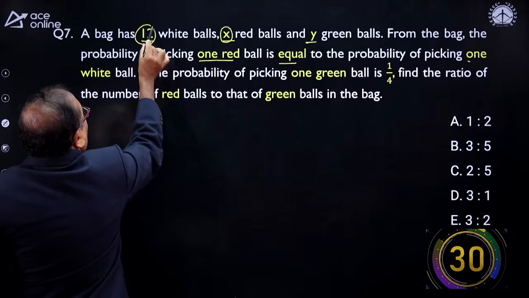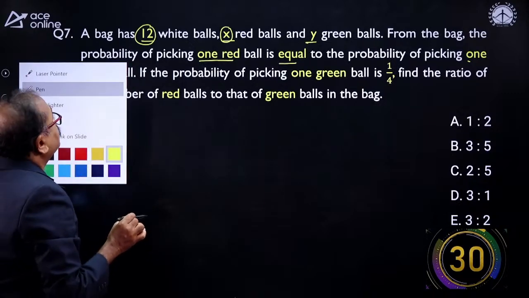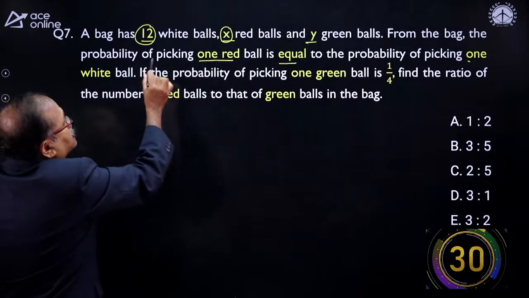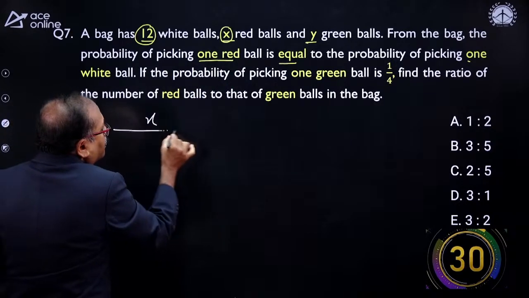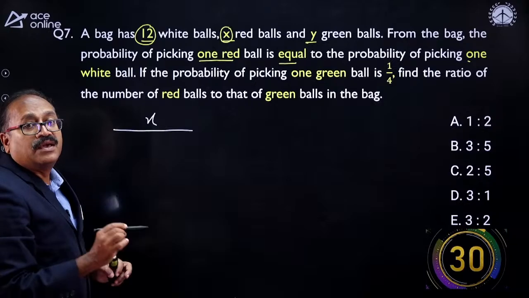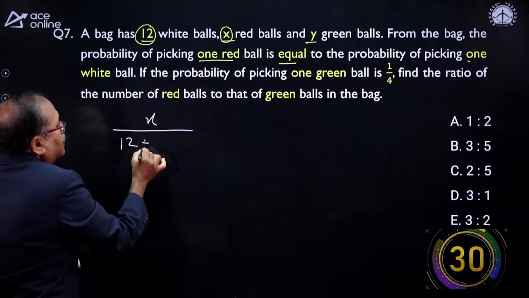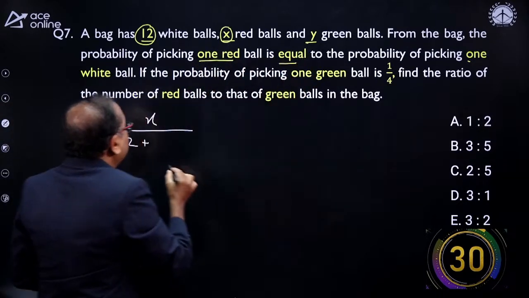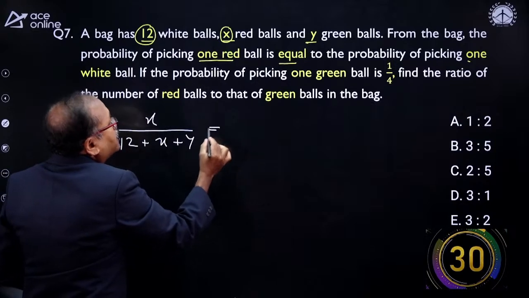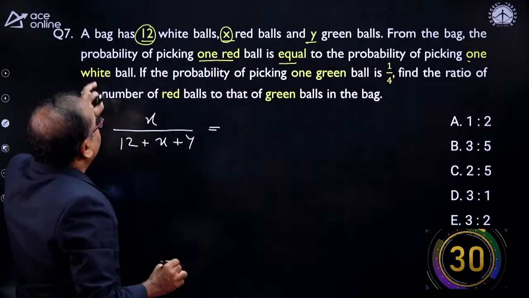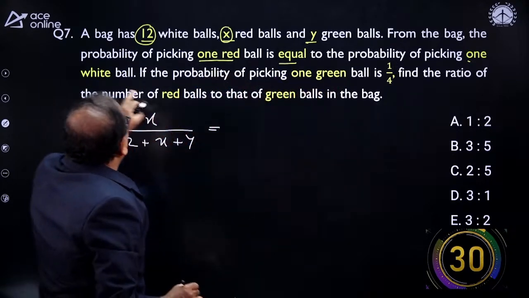The total number of white balls is 12. Let me write down the structure here, whatever is given. For one red ball, as we are drawing one ball, the number of red balls is X. And what is the total number of balls? Here it is 12, here X and here Y. So 12 plus X plus Y. And this probability is equal to picking one white ball.